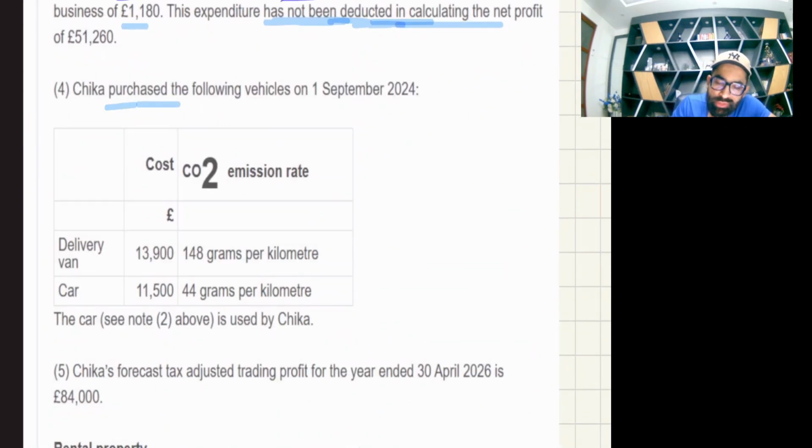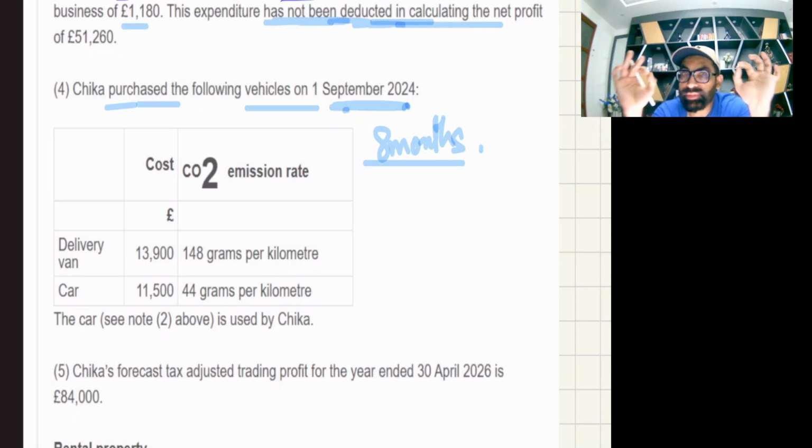Now, Chika purchased the following vehicles on 1st September 2024. Don't forget the accounting period is 8 months. These are famous mistakes, these are famous checks and balances. Whenever you start the capital allowance topic, always open your eyes and see the accounting period length. So the accounting period length is 8 months.